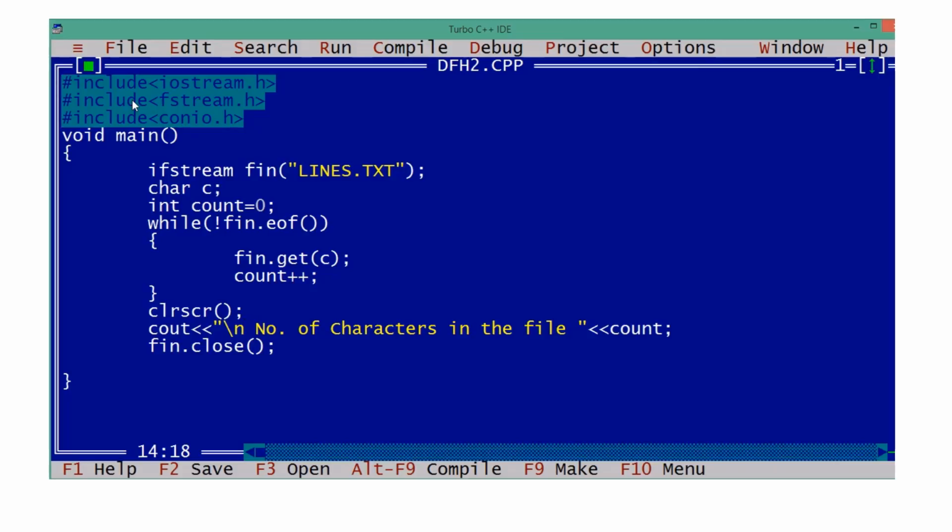Okay, so before proceeding to the CBSE questions and all, I will show you how to handle dat files also. See, this is textual information, so textual information we are reading character by character. But if it is an integer, we cannot read by character. Integer occupies 2 bytes, but a character occupies 1 byte only. So how the data is stored differs from character to integer.